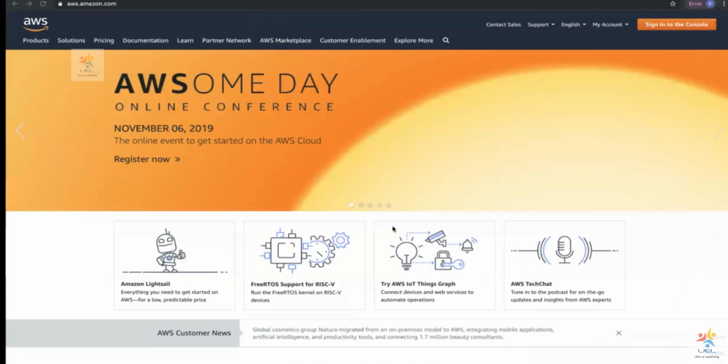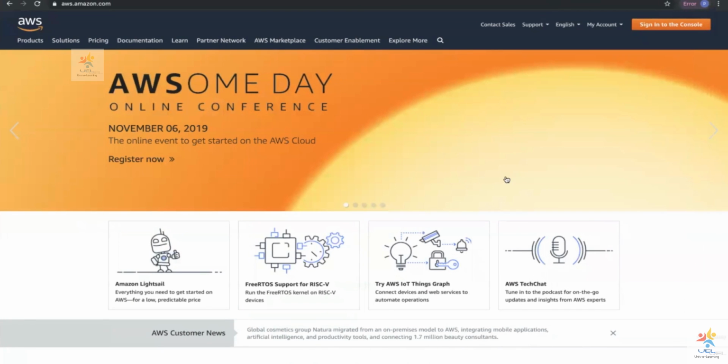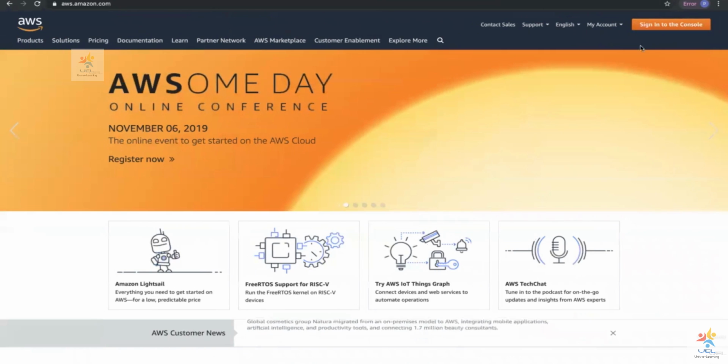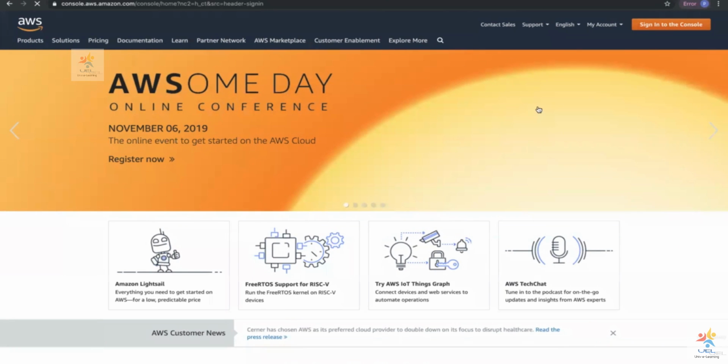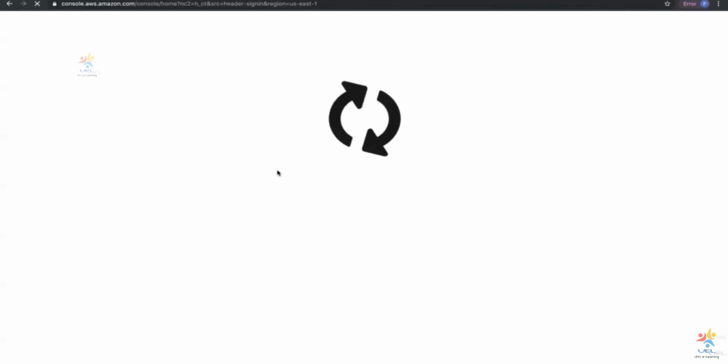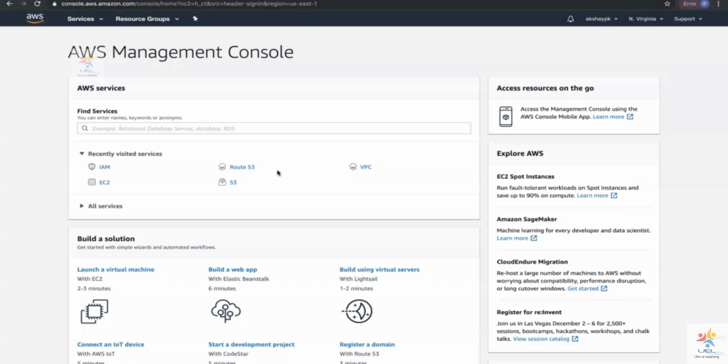So going ahead with the practical, this is my normal browser and we have an incognito browser over here. In the normal browser, I am going to log into a brand new AWS account that I created just yesterday. My previous AWS account was suspended due to non-payment, so I created a new AWS account. So you can see over here, I logged in as a root user with email ID and password. So I have administrator access.